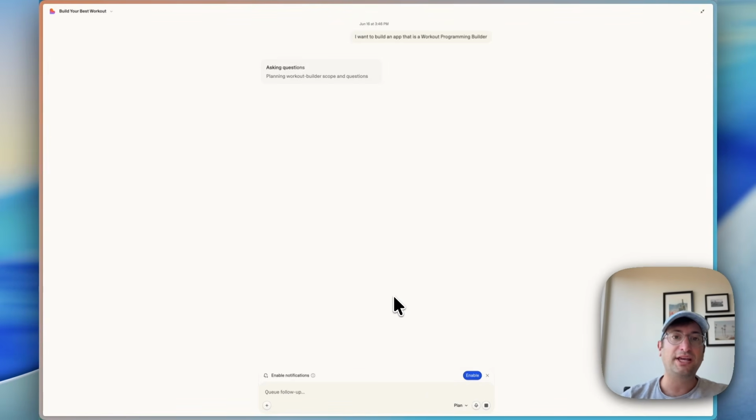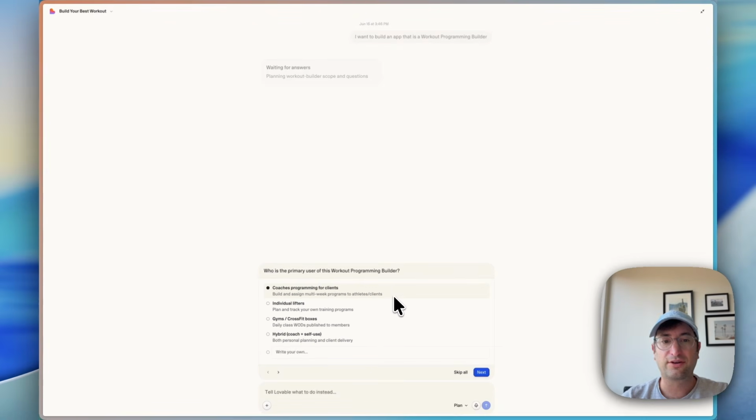Now, if you're wondering why I use Lovable instead of something like Claude Code or Codex, Lovable is just easier to use and get started with. It's an all-in-one platform, and you're going to see later on how the backend database and publishing really showcases that compared to using something like Claude Code or Codex, which is coding on your computer.